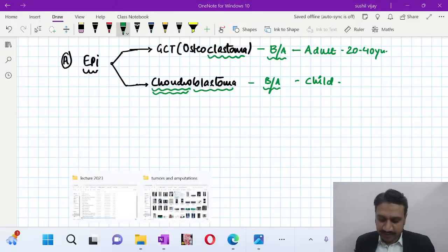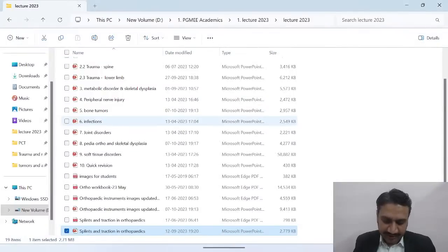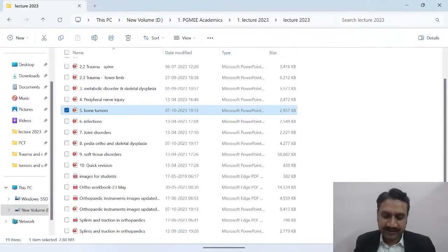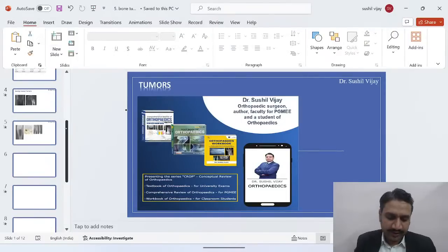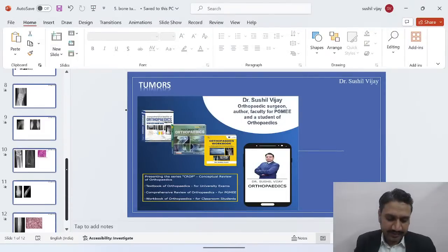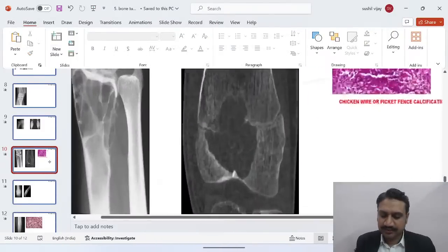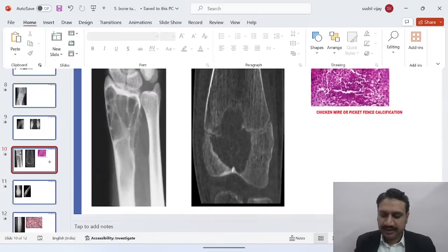So let's see some images also to just clear the facts. If there is an exam question, how will that be coming? Let's finish it up here as well. Look at these two images. If you just appreciate them, what do you see? The mature skeleton, immature skeleton. Can you all appreciate that?